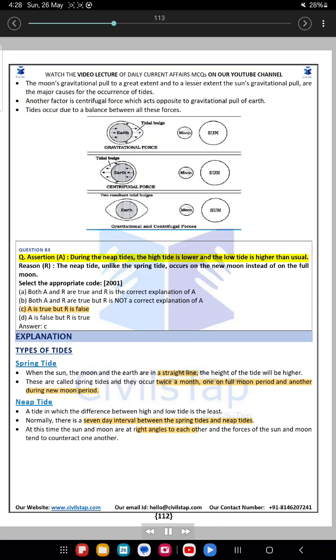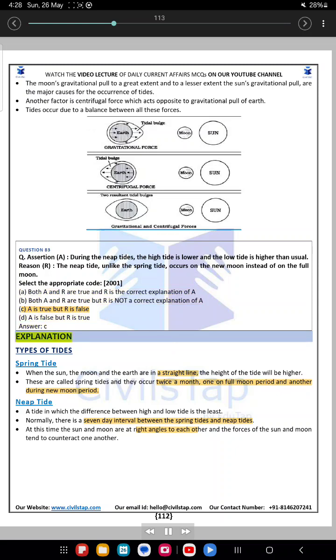Question 83. Assertion A: During the neap tides, the high tide is lower and the low tide is higher than usual. Reason R: The neap tide, unlike the spring tide, occurs on the new moon instead of on the full moon. Select the appropriate code, 2001. A. Both A and R are true and R is the correct explanation of A. B. Both A and R are true but R is not the correct explanation of A. C. A is true but R is false. D. A is false but R is true.